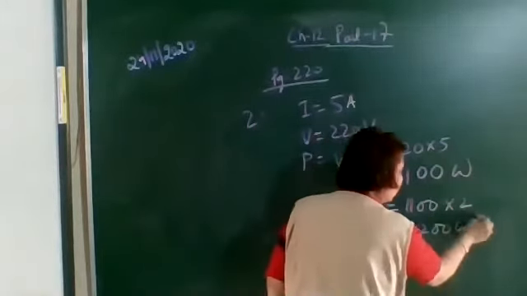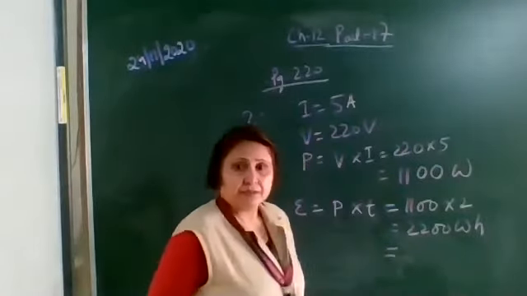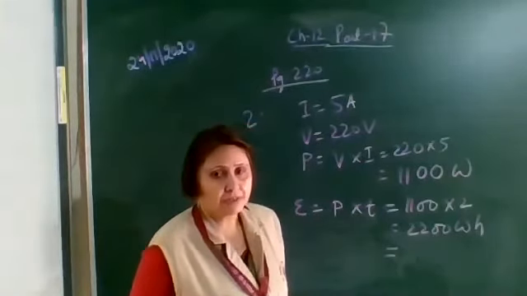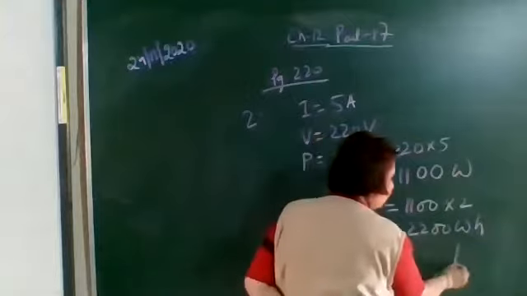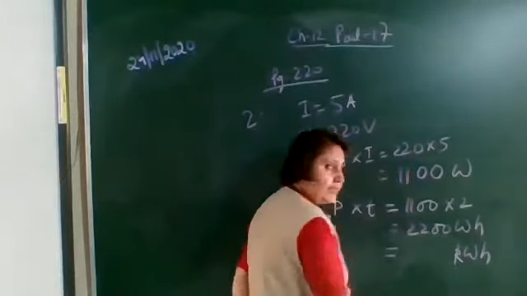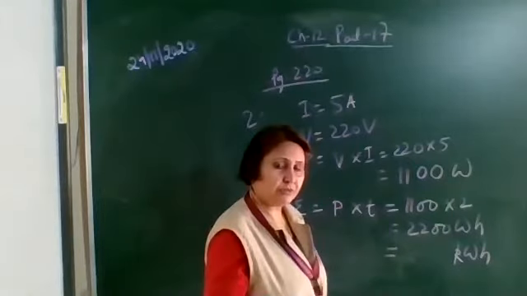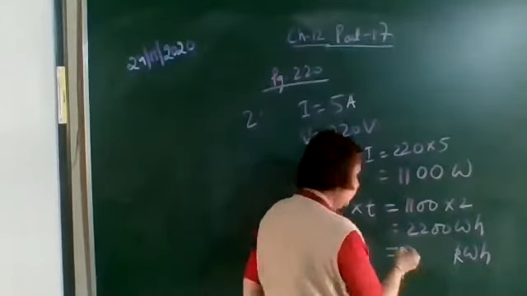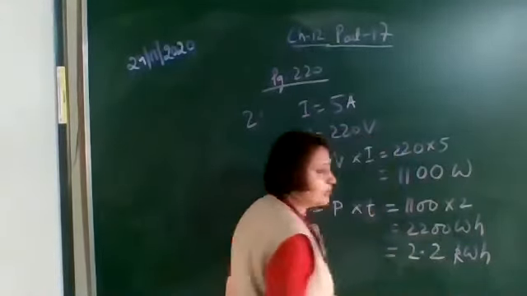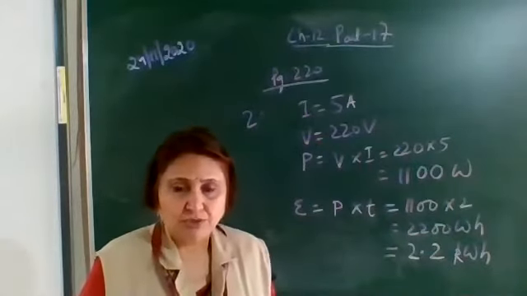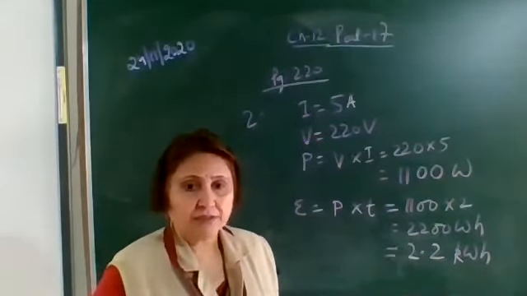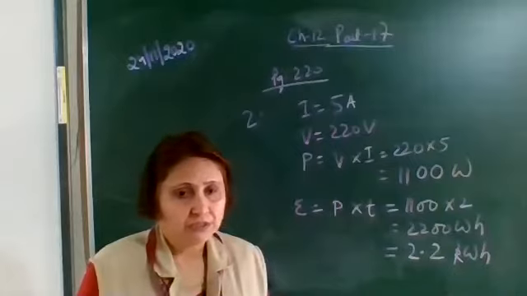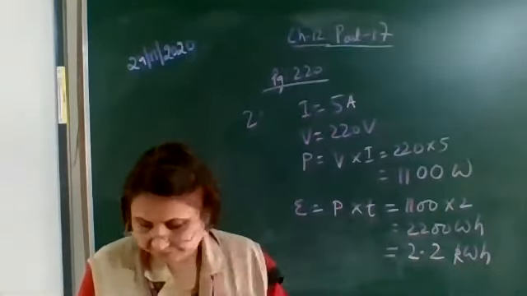Here power is in watt and the time is in hour. So you will get it in watt hour. But generally we find out in kilowatt hour. The commercial unit of the electrical energy is kilowatt hour. So better to convert it into kilowatt hour. Okay, so how many kilowatts? Divide by 1000. 1 watt is equal to 1 upon 1000 kilowatt. So 2200 watt hour will be equal to 2200 divided by 1000, that is 2.2 kilowatt hour. Generally we find out the electrical energy in kilowatt hour because the commercial unit is kilowatt hour. So it is 2.2 kilowatt hour.